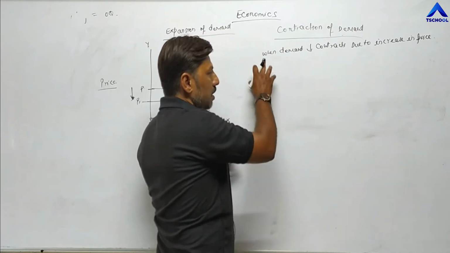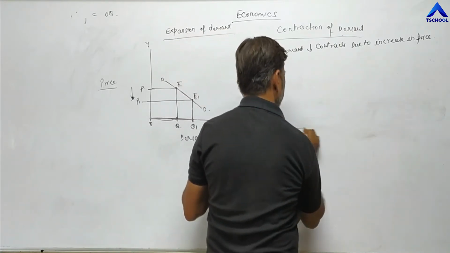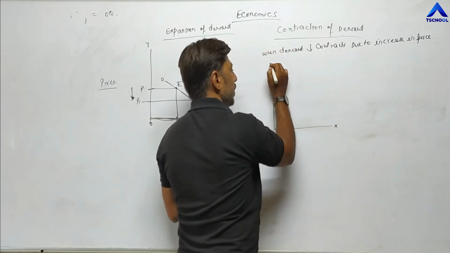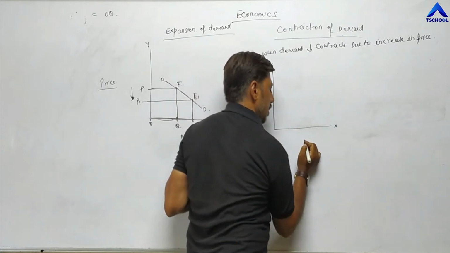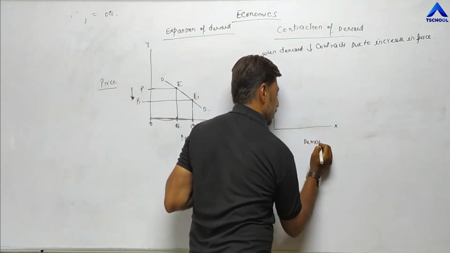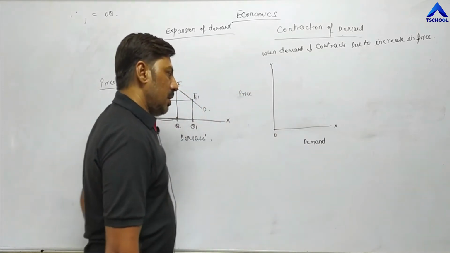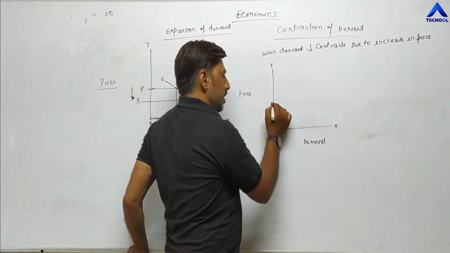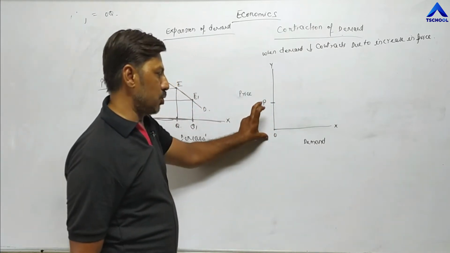Now try to understand this definition through a diagram. Again, the same diagram. X axis, Y axis. This is price, demand, and this is the initial point O. Again, at OP, suppose this is the current price.